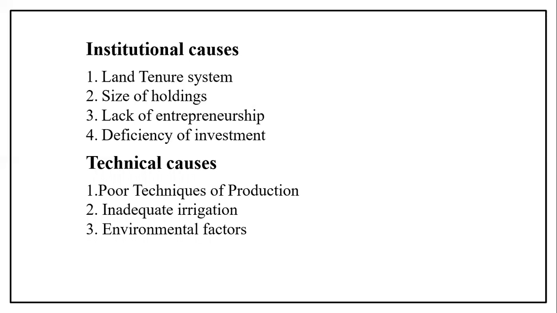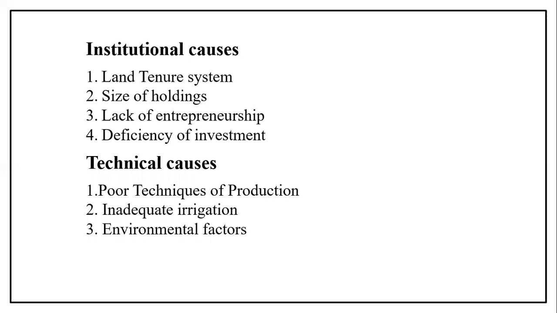If they make any improvements on the land, if the government announces it, then they'll make some improvements, and if they get ownership rights, then they can increase the productivity. But here there is no chance. This is also one institutional cause.